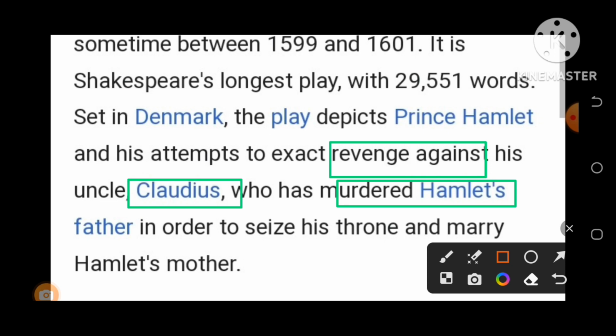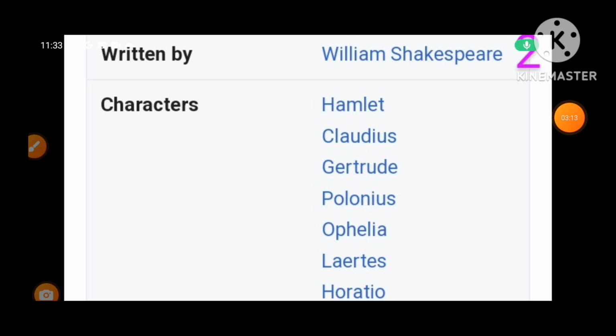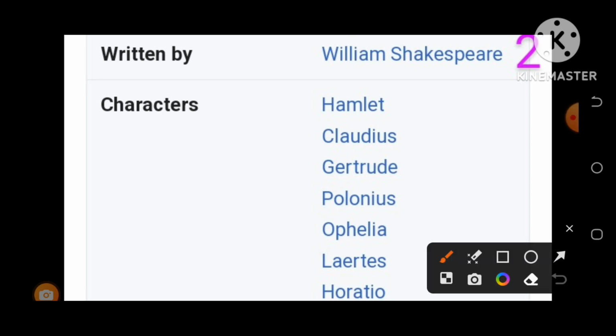I will discuss the important characters one by one. The very first thing you must know is how many characters there are, and I will give a brief summary of them. Then I will discuss all the characters in detail. Here are some main characters in the play. The main one is Hamlet himself. Claudius, you can see as the main character or villain in the play.